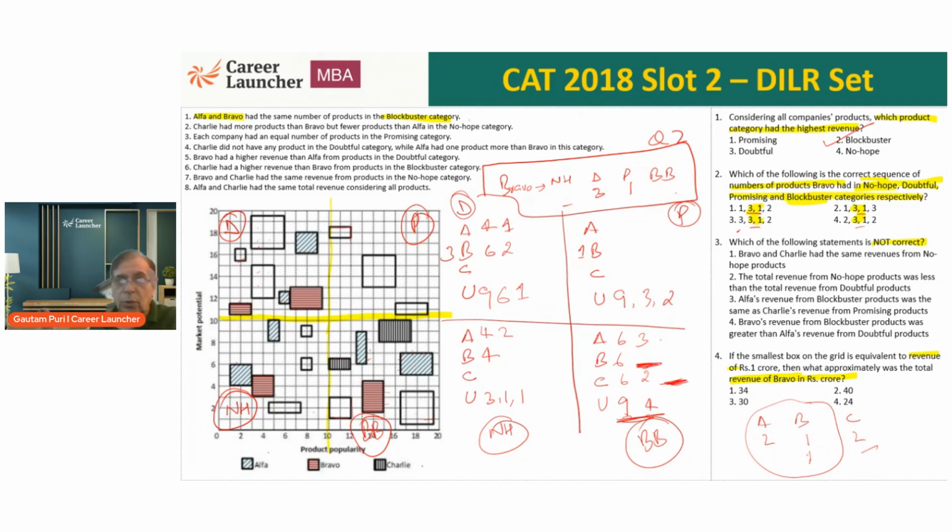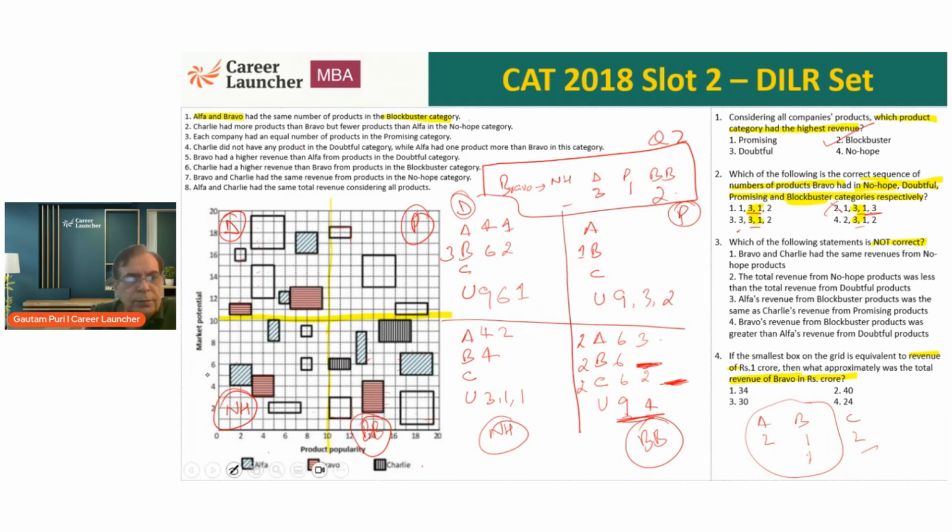Which one goes to whom, we don't know. There will be 2. 1 will go to Bravo, 1 to Charlie, so Alpha will have 2 products, Bravo will have 2 products, Charlie will have 2 products. Okay. Now, that means blockbuster should be 2, 3, 1, 2. Okay, we still have to do some work. Okay. Chalo, koi baat nahi. Now we need to worry about the no hope one. So we need to look at the first one. First one can be either 1, 2 or 3. Let's see what no hope is. We already have 1. Let's see. Okay.